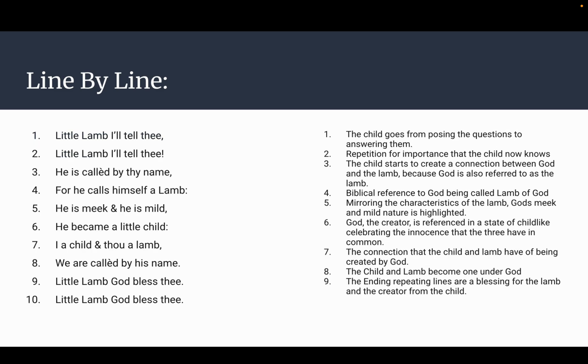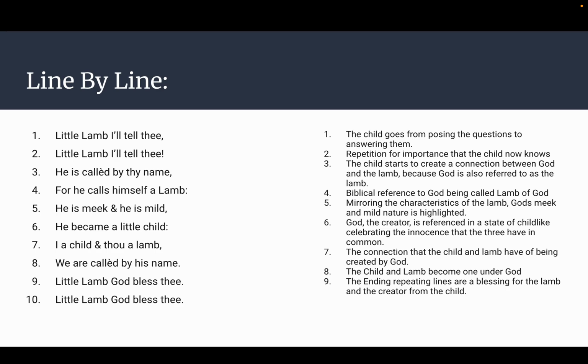This is going to be the second stanza. Little lamb, I tell thee, little lamb, I tell thee. This shows that the child goes from posing the questions to answering them, and the repetition is important because the child now knows the answers to the questions he was asking in the first stanza.